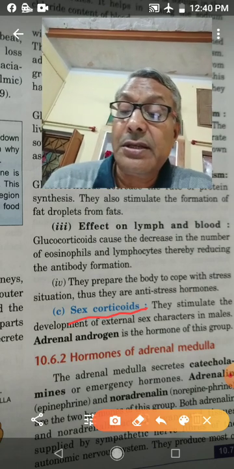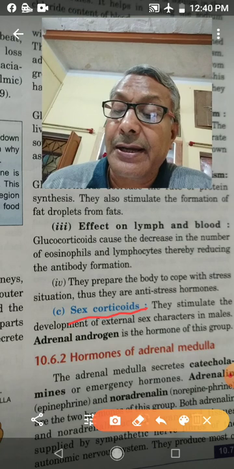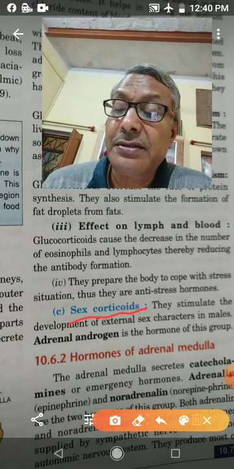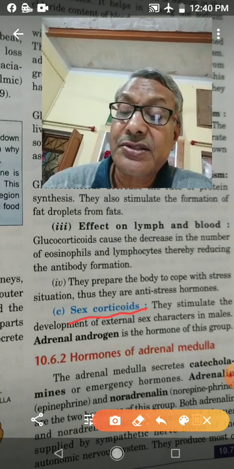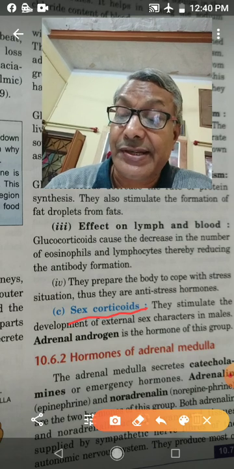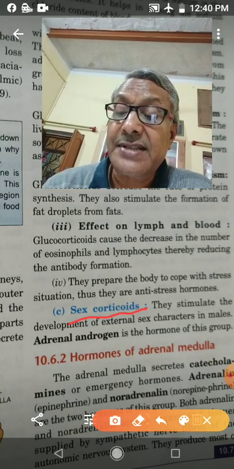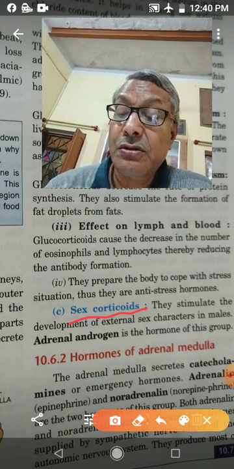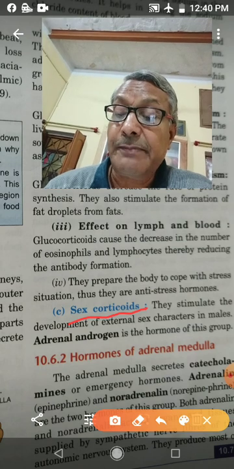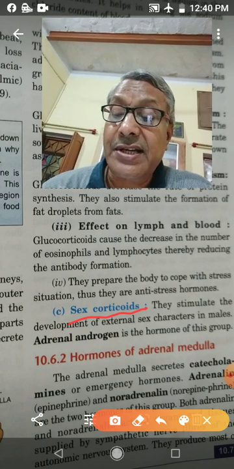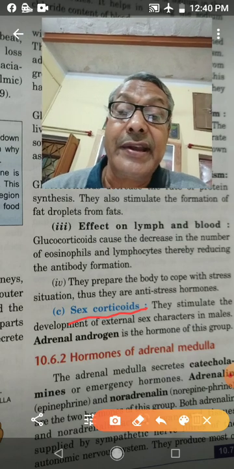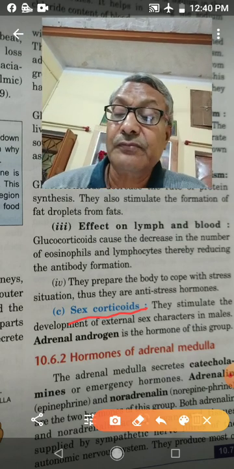If there is an overgrowth of the adrenal cortex in mature women, she develops certain male characteristics such as beard, mustaches, and a deep male voice. This condition is known as adrenal virilism.